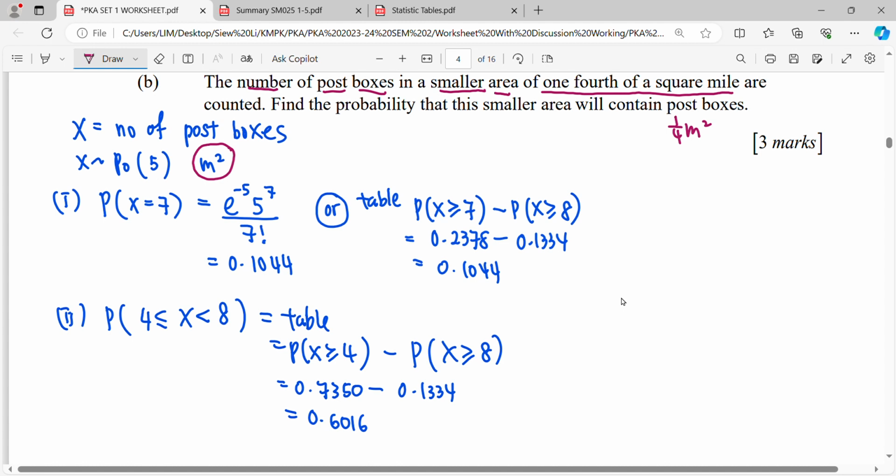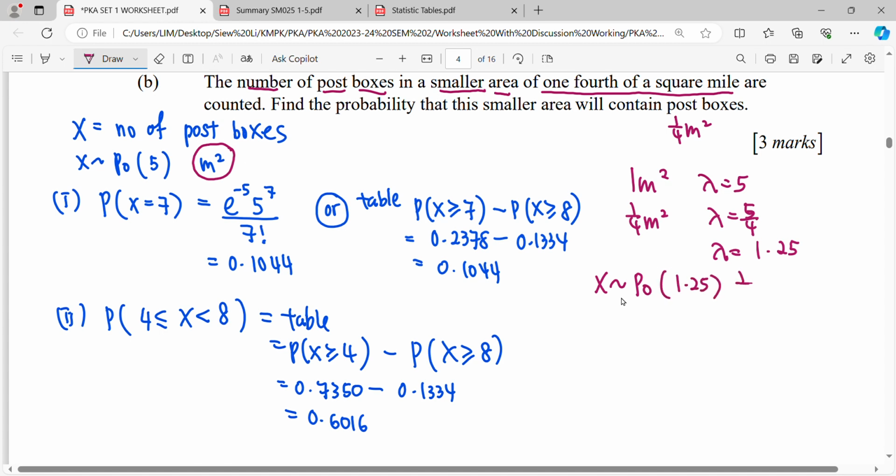For 1 square mile, it gives you lambda 5. So when you take 1/4 square mile, your lambda will be divided by 4. So lambda 5 divided by 4 will be 1.25. So our new distribution here will be Poisson 1.25 for 1/4 square mile.